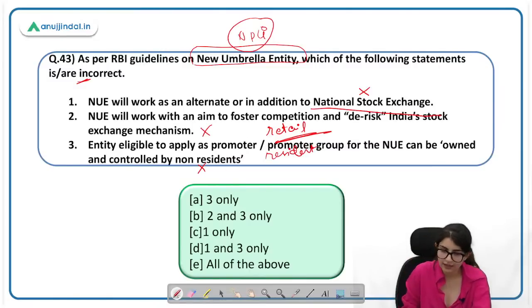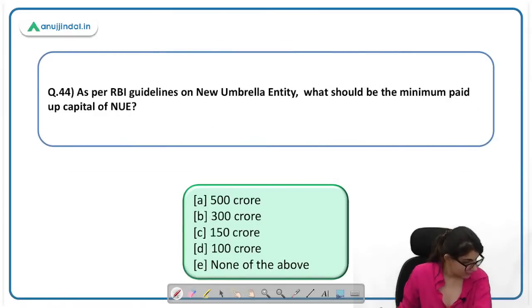हमें क्या निकालना है? Incorrect. All of the above सही हो जाएगा. All of the above are incorrect. 43 का आंसर is E, not D. As per RBI guidelines on new umbrella entity, what should be the minimum paid up capital? Who is going to tell me the correct answer here? What should be the minimum paid up capital? बहुत easy है. The minimum paid up capital is A, 500 crore.